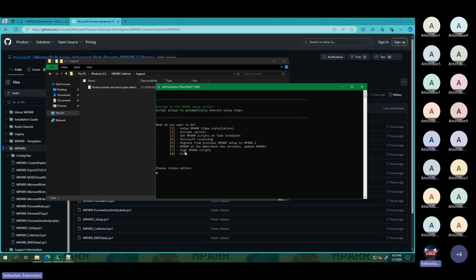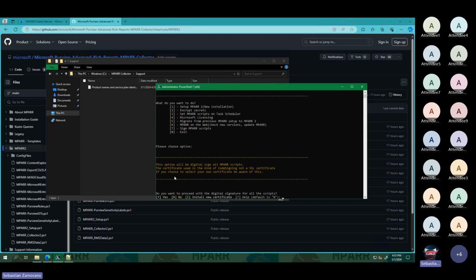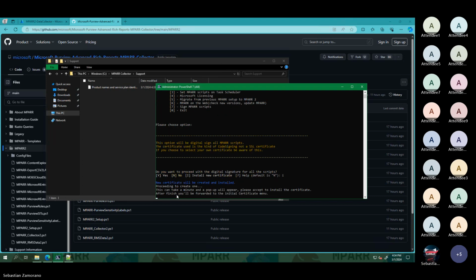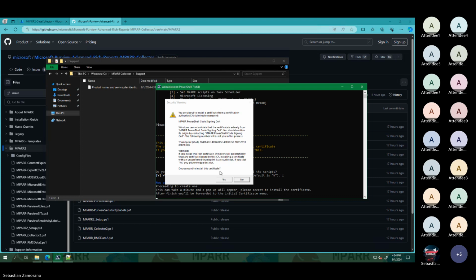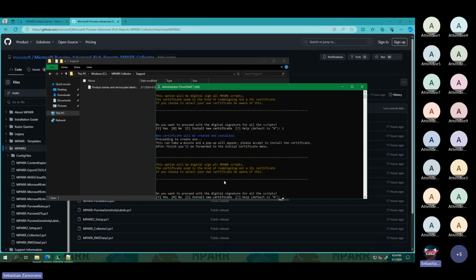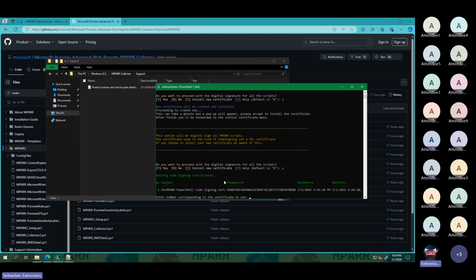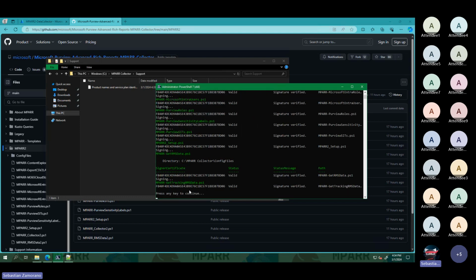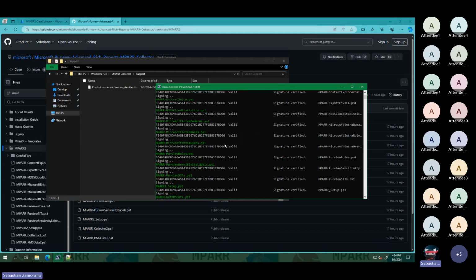And finally, what we can do is sign the script. Selecting sign the script, we can install a new certificate. This one creates a self-signed certificate for a script. We will see a pop-up here saying that we need to accept the script. After that, we need to install the certificate, and after that, we can install the certificate to all our scripts. I will select number 1. And now all our scripts are signed.